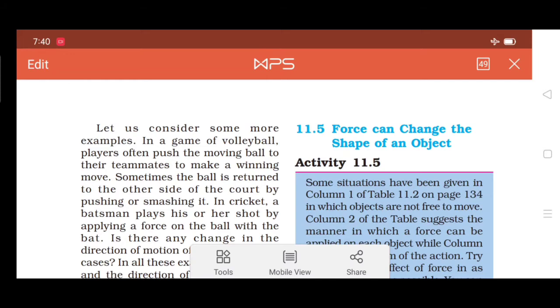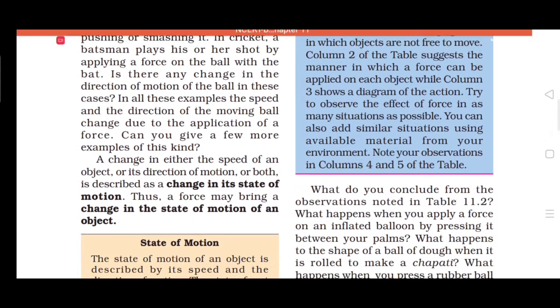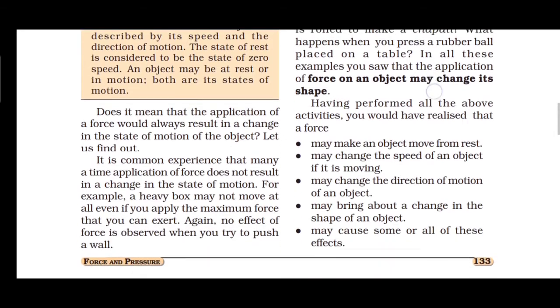There is a force and also the object may change. First we are suspending, then we are releasing, right? Then a force on an object may change its shape.